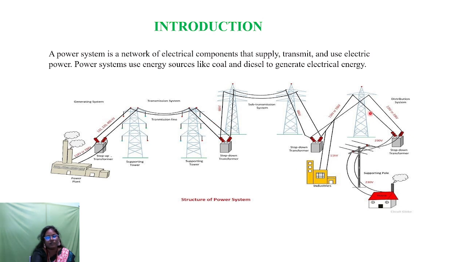And the third stage is the distribution side. In the distribution side there are the same two stages. One is primary distribution and the other one is secondary distribution. In primary distribution we are using the step down transformer, and some amount of bulk power goes to the industries, and in secondary distribution the remaining power is distributed to the consumers.